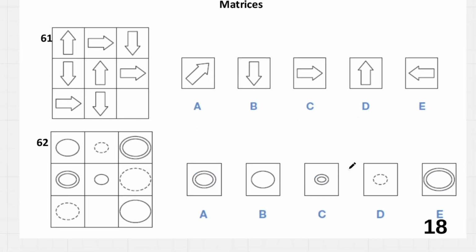And then 61, we're going to do clockwise rotations, clockwise and then clockwise. This is flip, or rather we have here, there's always 2 that are opposites. If there's up, right, down, down, there's always up, right, down. So the one we're missing is up. It's going to be D.